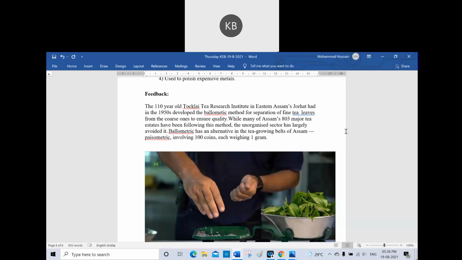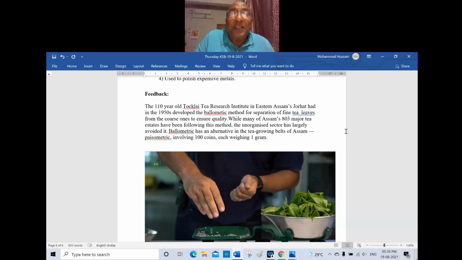While many of Assam's 803 major tea estates have been following this method, the unorganized sector has largely avoided it. There is another alternative method for this balometric method, that is piezometric, that involves 100 coins, each weighing 1 gram.